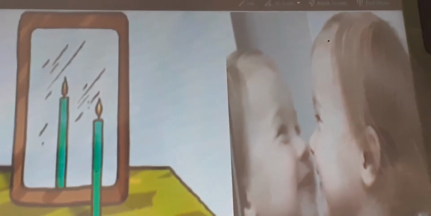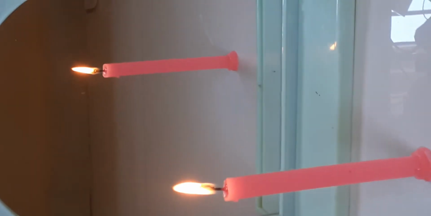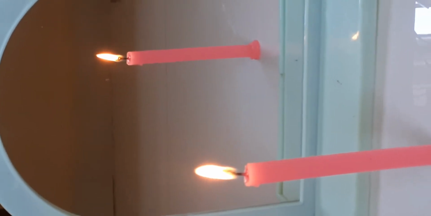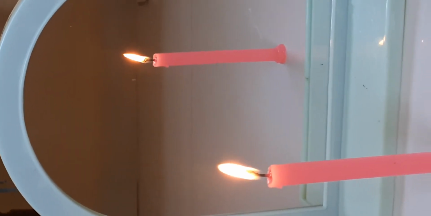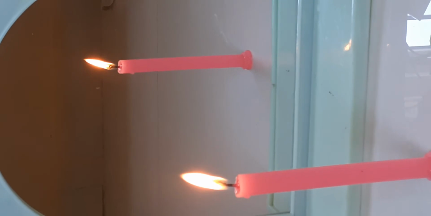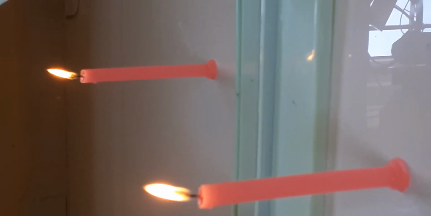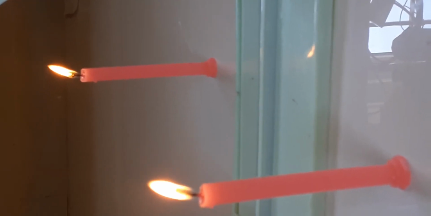To know in detail about the characteristics of a plane mirror image, let us do one activity. What are the materials required for that activity? The materials required are a lighted candle and a mirror. Just place a lighted candle in front of a plane mirror and see the flame of the candle in the mirror. Are you clear? So, how does it appear?